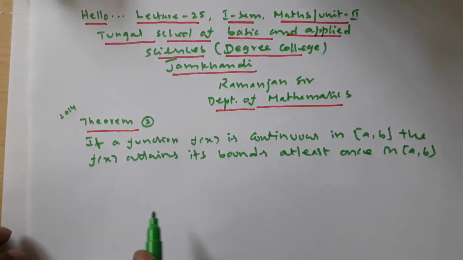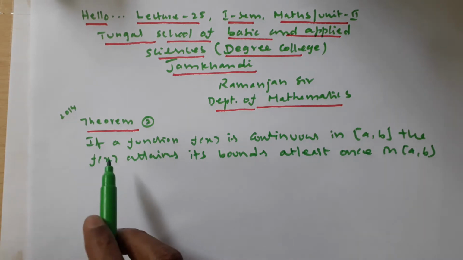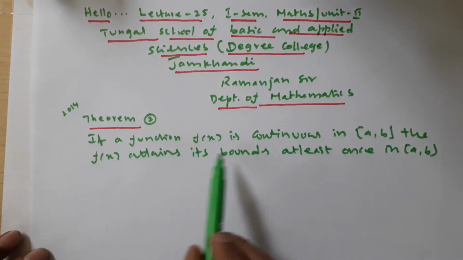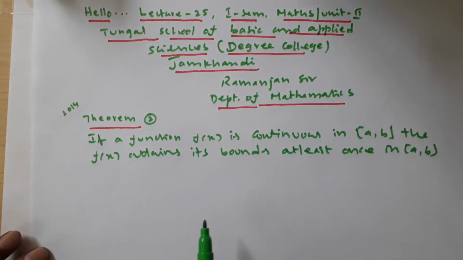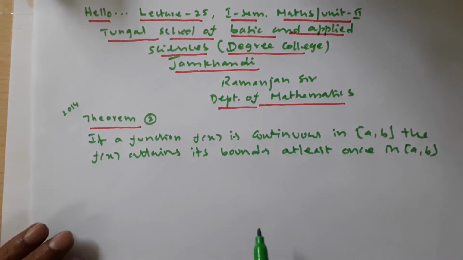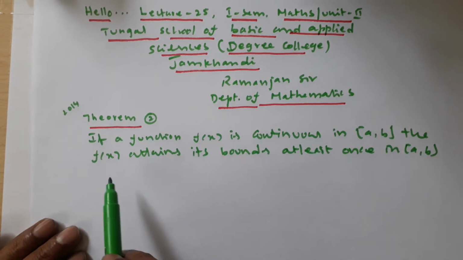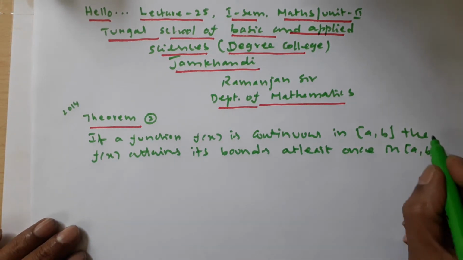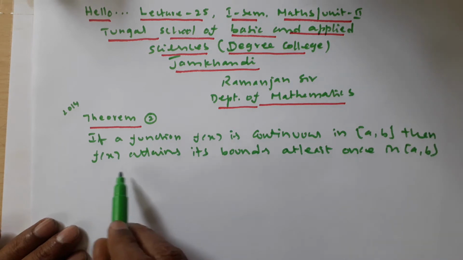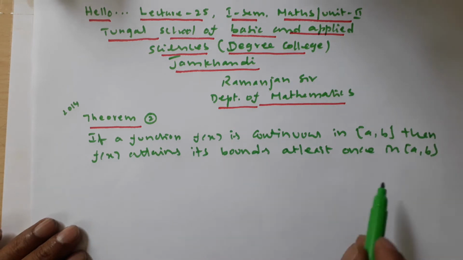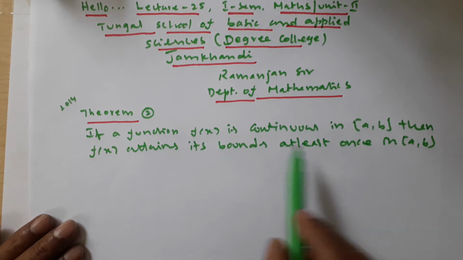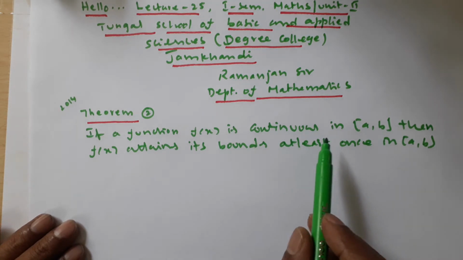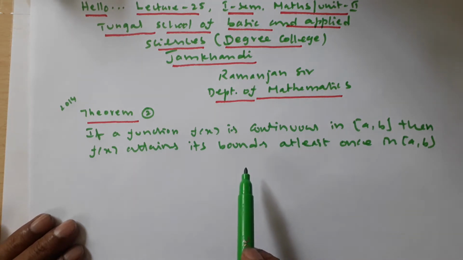See the statement here. If a function f of x is continuous in closed interval a comma b, which means the function is continuously moving, then f of x attains its bounds at least once. As the function is continuous, automatically the function is bounded.